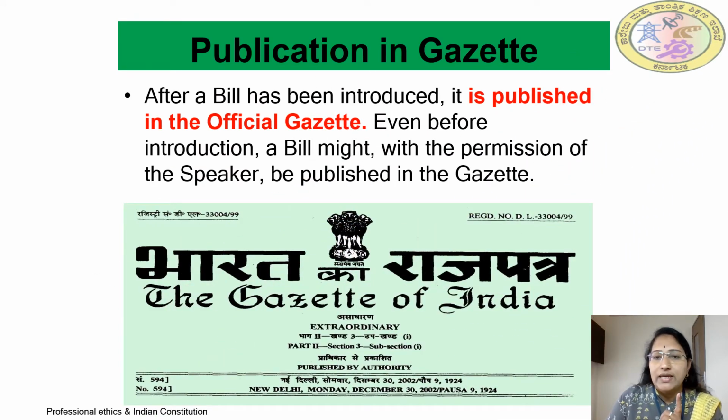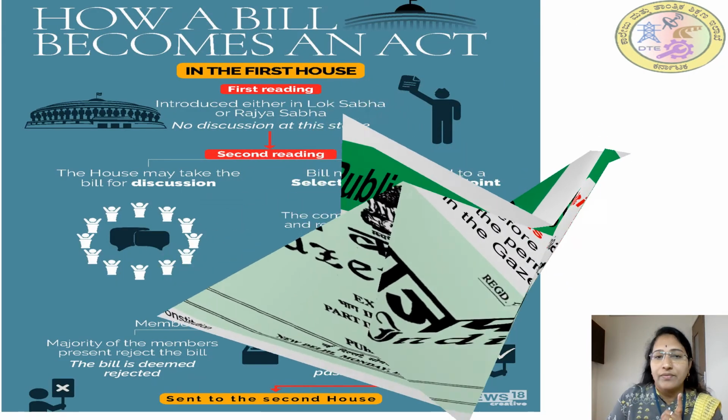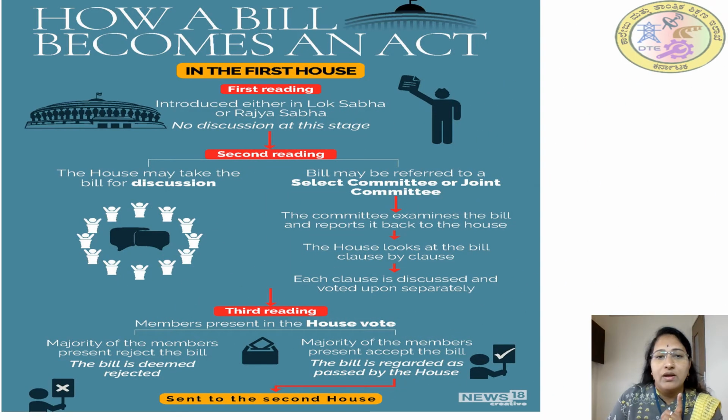So you can see here that the Gazette is published in the newspaper like this. So this is one example here. First the bill is introduced and published in the Gazette. So this is the example. And by this picture, you can easily better understand how the law is made, so how the bill is becoming the act.